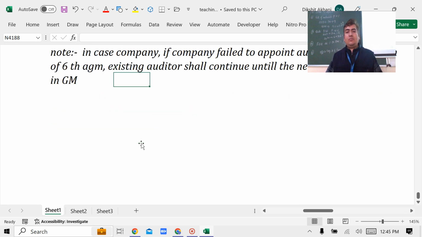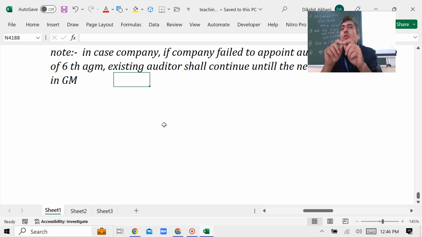Now the next question comes: government company, how shall the auditor be appointed? ठीक है, आप सभी को पता होगा, first auditor CAG first, casual vacancy CAG first. So how can it be, like it is a regular auditor, CAG doesn't come into the picture first? In fact, on the failure, others are not given the chance. No board, no members. So if I'm telling you that government company, let's say BSNL you take, BHEL you take, ONGC you take, only CAG has the right to appoint the auditor.